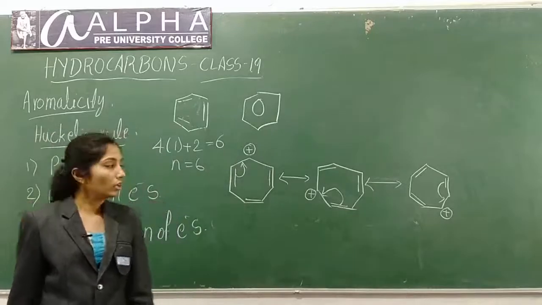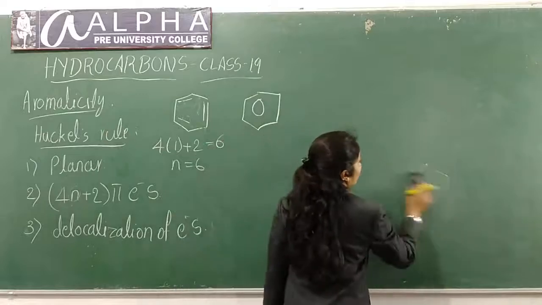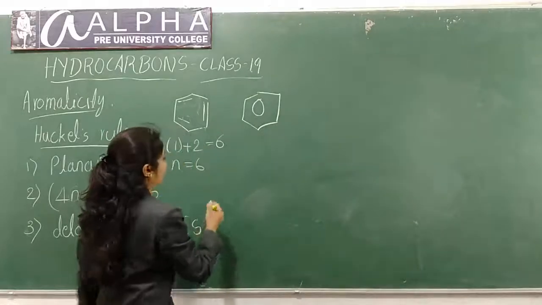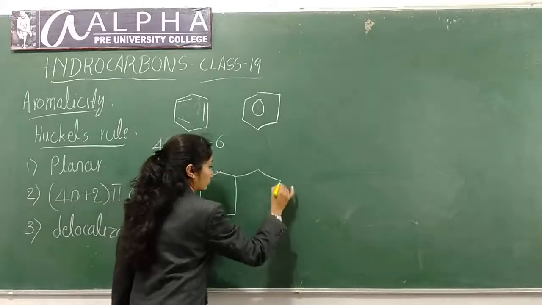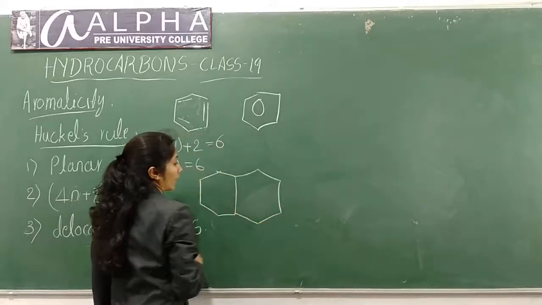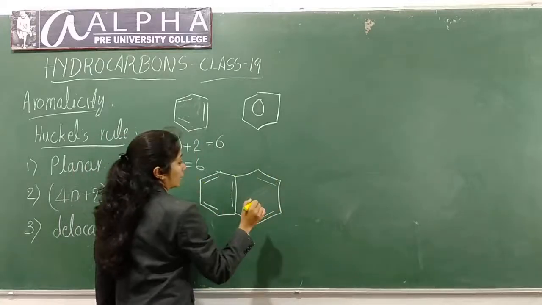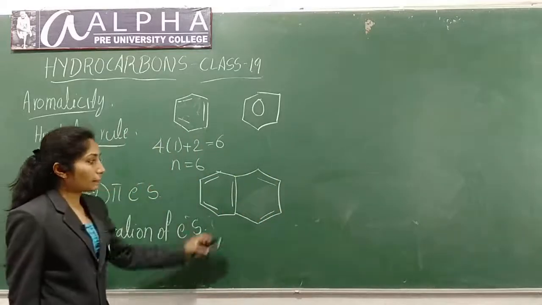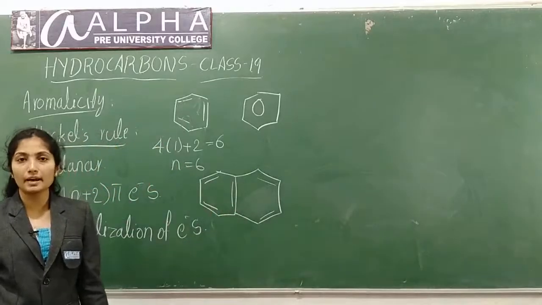Okay. So now let's consider one more, naphthalene. This is a planar molecule. Here also delocalization of electron is there.